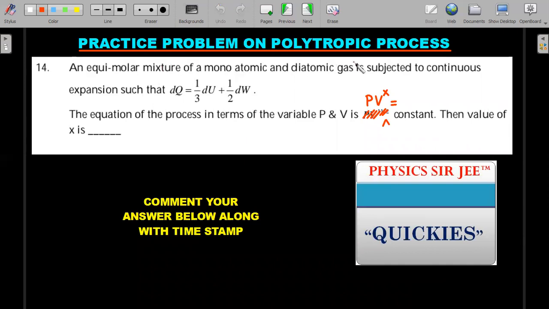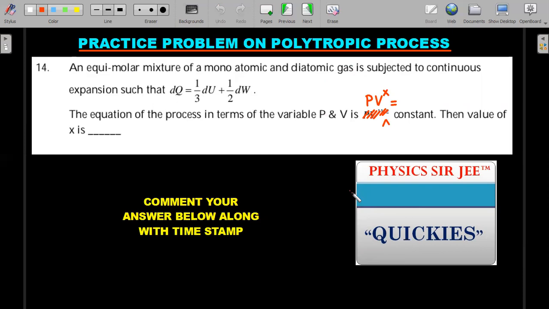Practice problem on polytropic process, right? So I try to make a quickie question. There is a physics study quickies series in which I'll solve some short, simple concepts whenever I don't have time, but I would like to communicate some important things during the exam preparation time for the students. I'll come up with some nice and simple short videos in this particular series.